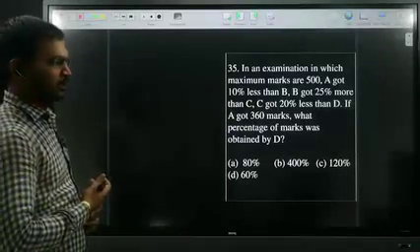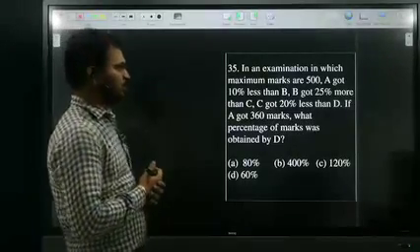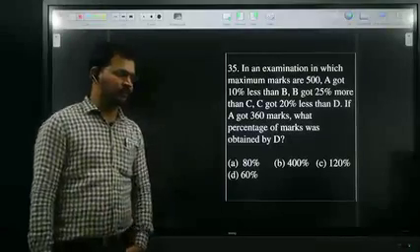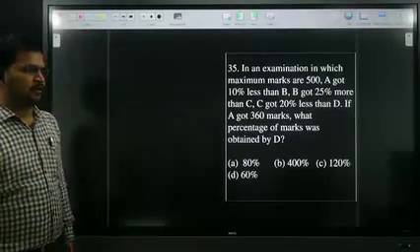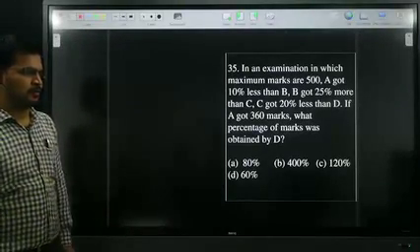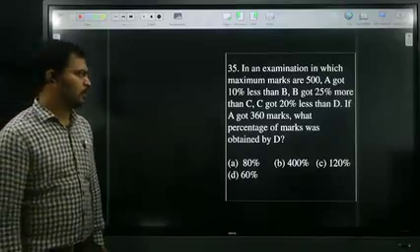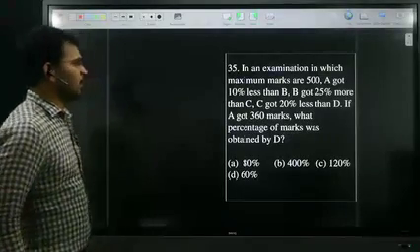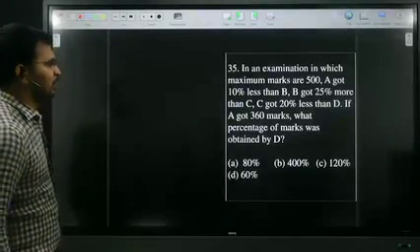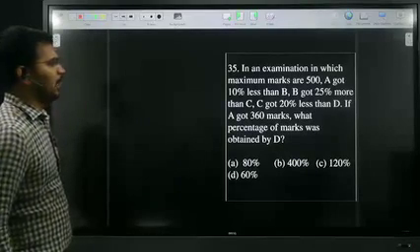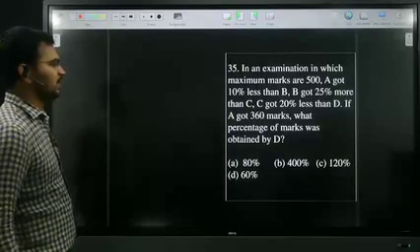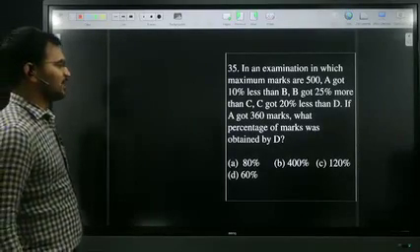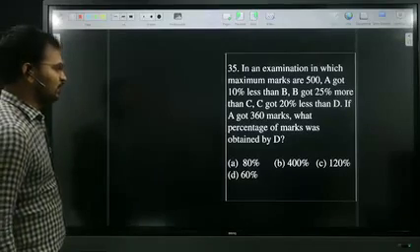So just try to read the 35th question. In an examination in which maximum marks are 500, A got 10% less than B, B got 25% more than C, C got 20% less than D. If A got 360 marks, what percentage of marks was obtained by D?